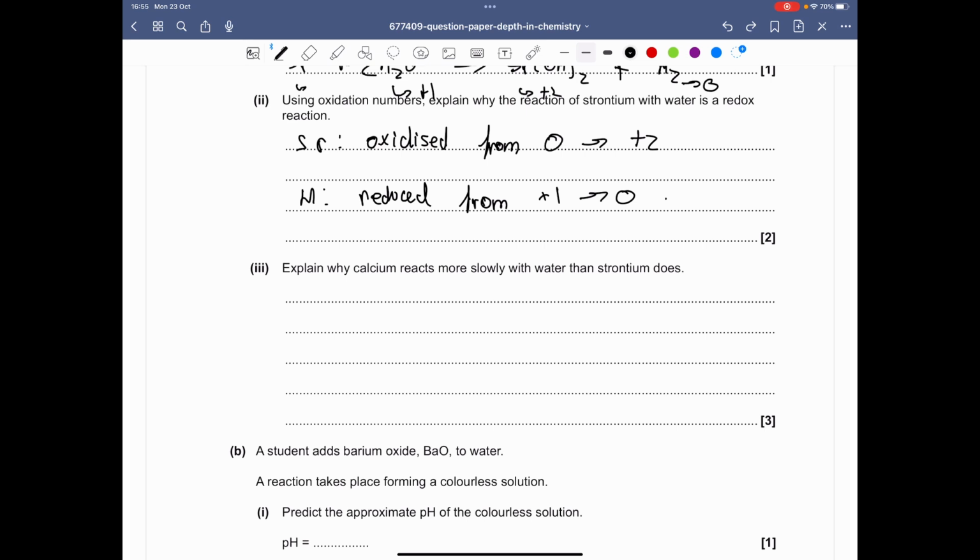Part 3. Explain why calcium reacts more slowly with water than strontium does. This should be another memory recall type of answer. Whenever you revise chemistry, you'd have this answer already planned out. In this case, we'll talk about the number of shells, shielding, nuclear attraction, and so on. So let's start with the shells.